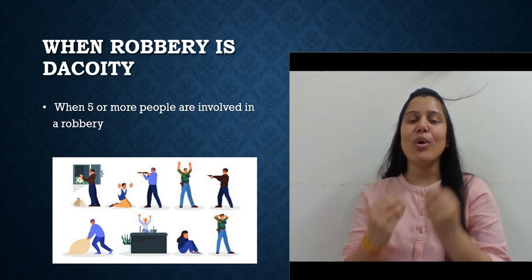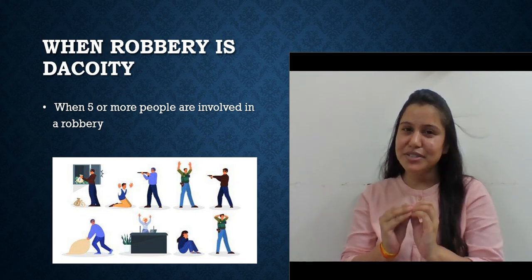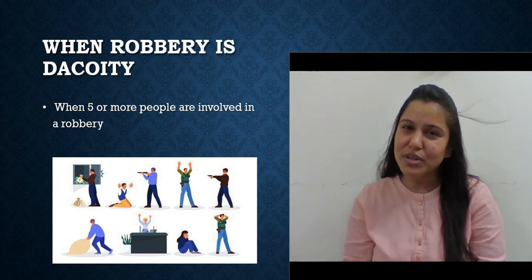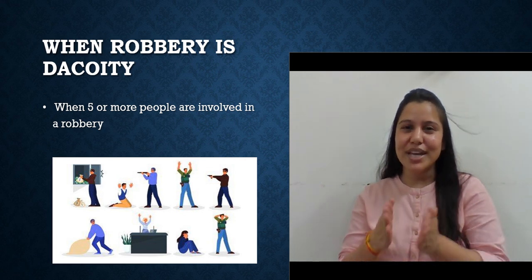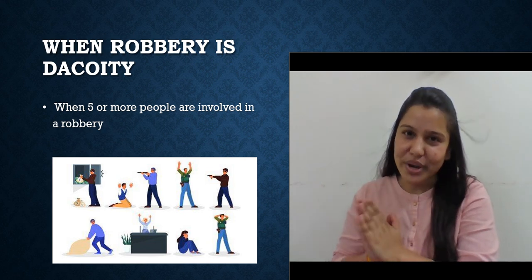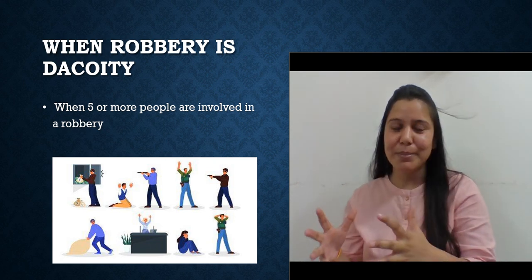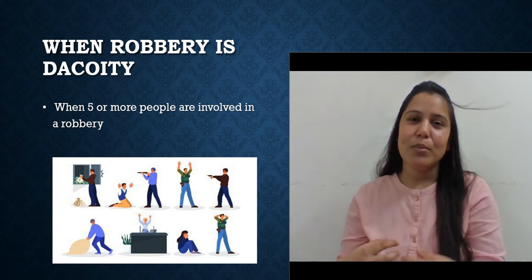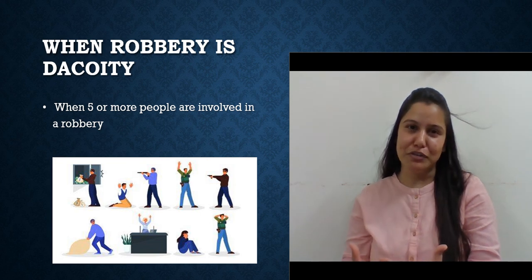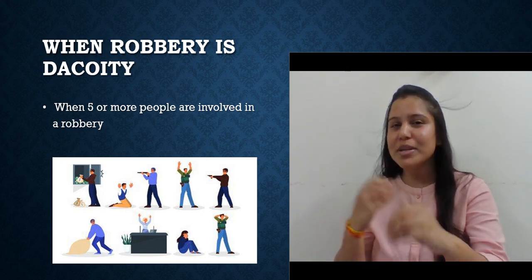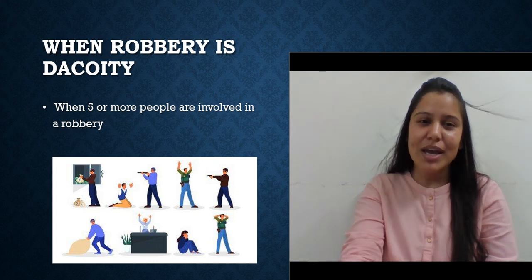Now, when robbery becomes dacoity, the ingredient is very simple: when five or more people are involved in a robbery, then robbery gets converted into dacoity. In the same action as we had seen in the examples, if five or more people are involved, then there is dacoity. Of course, everybody will be equally liable.